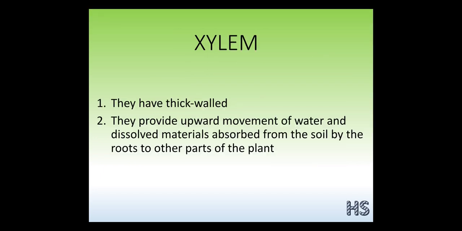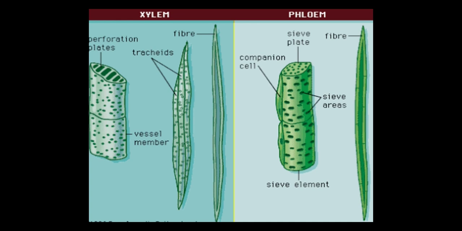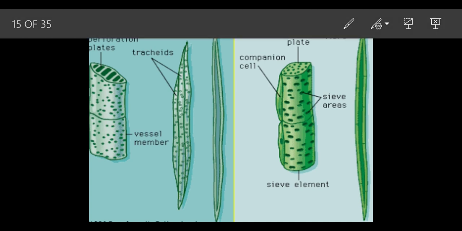So let's see this part. There are the different types, so let's understand which shape is what. This is the tracheid. We can see what I said: the diameter is small, and it is shorter in length also.